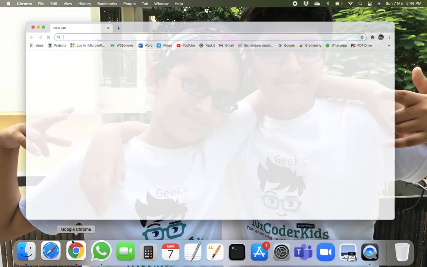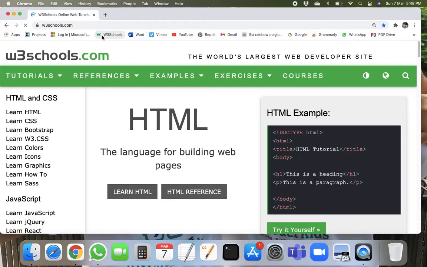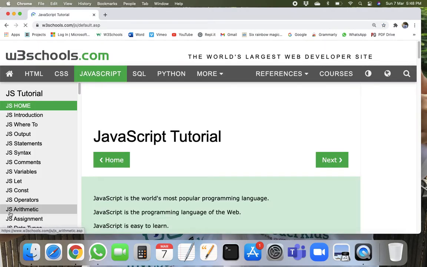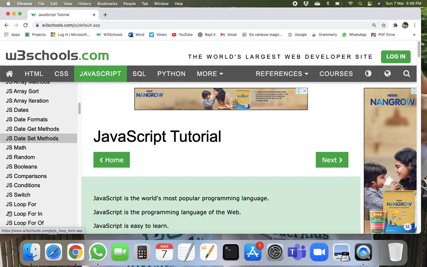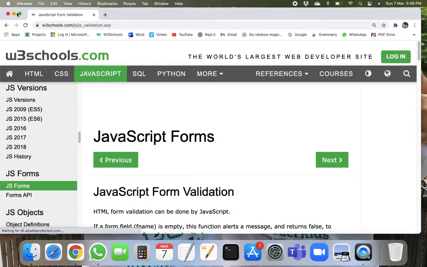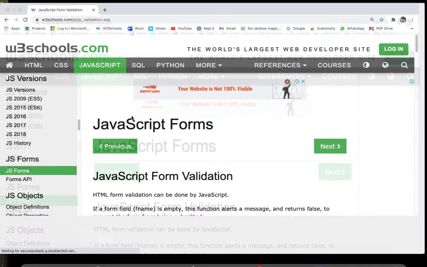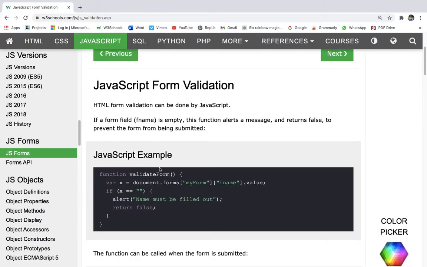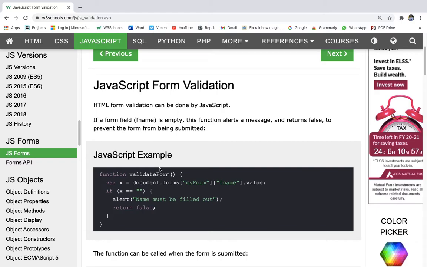So I'll go to Google Chrome and then I'll open W3Schools. Now I'll learn JavaScript, and in that I'm going to the JS forms. I'll just do full screen. So JavaScript forms. So JavaScript form validation.